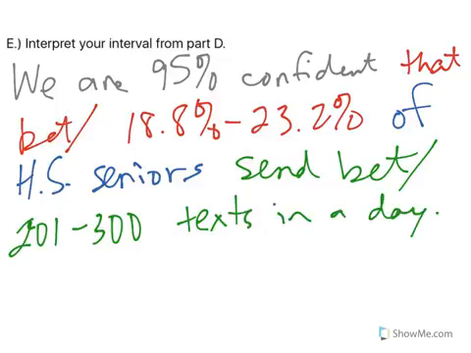So you kind of have 4 pieces, right? We are confident. Then it's between, your confidence interval. We go to the blue part, which is your population, and then the green part, what did they do? So those are kind of the 4 parts of your interpretation of a 95% confidence interval.